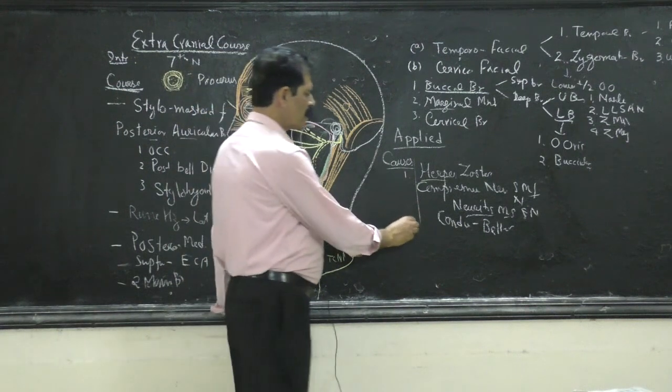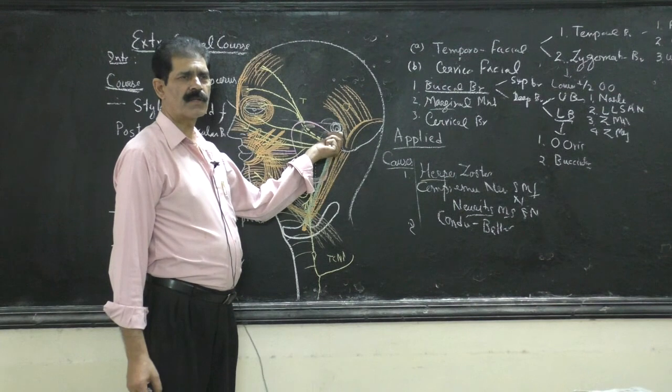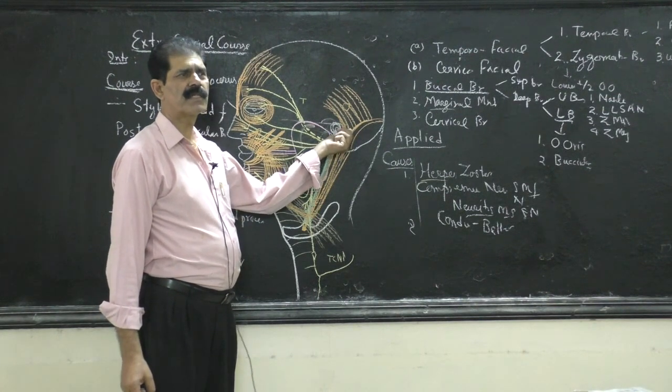The second cause is your common sense. Now you know the nerve is lying over here. In a roadside accident, there may be a fracture of the base of the skull,